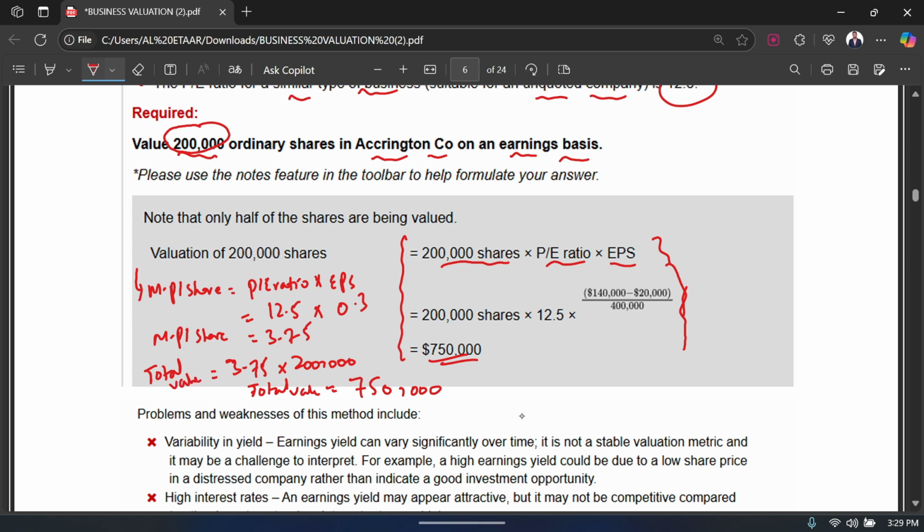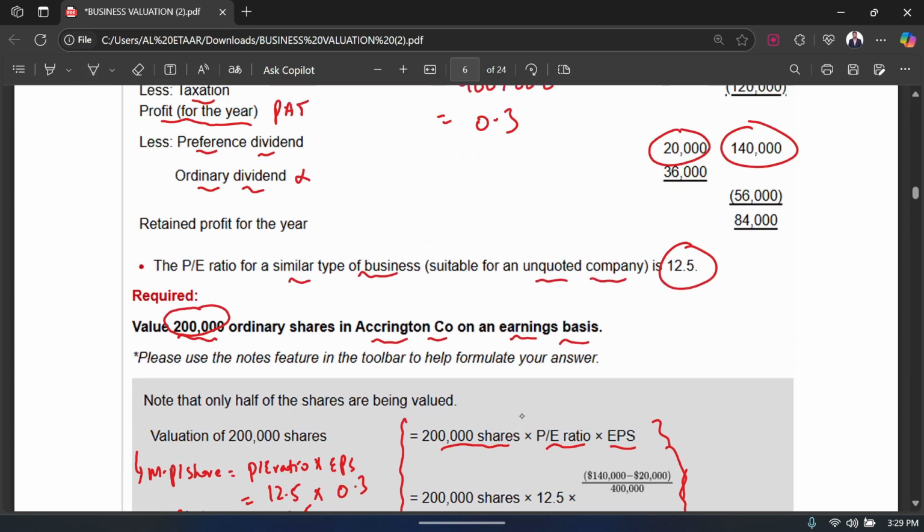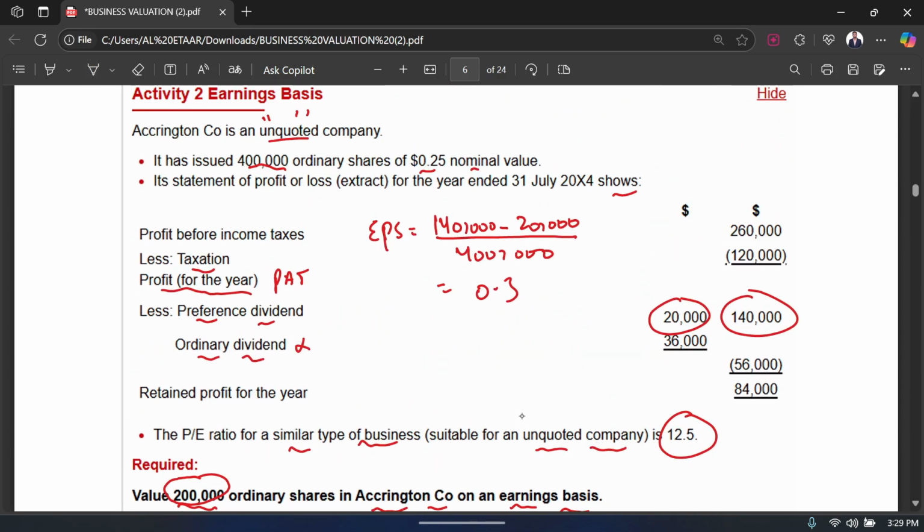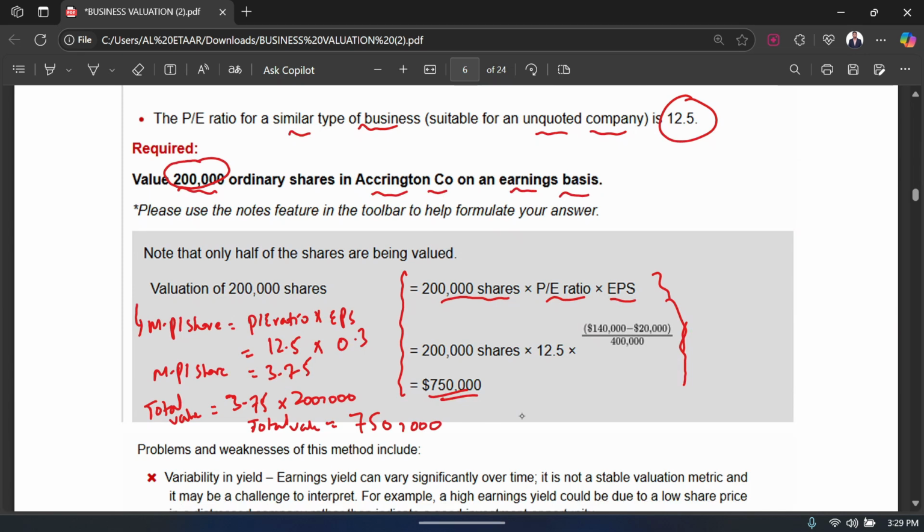Actually, that is not the total value of the business, because over here we are just taking into account 200,000 shares, whereas in fact the company had 400,000 total shares in issue. If I had taken the complete 400,000, then that would be the total value of the business. But since we are only taking 200,000 shares, because that's what the question requires, this value is for these 200,000 shares. So if the question asks what is the fair value of these 200,000 ordinary shares, I'm going to say that the fair value should be $750,000 as per the earnings of this company.